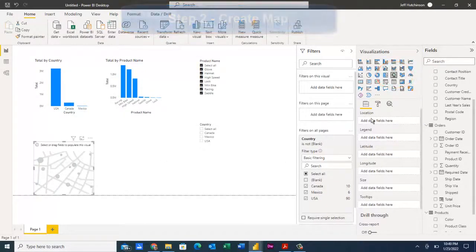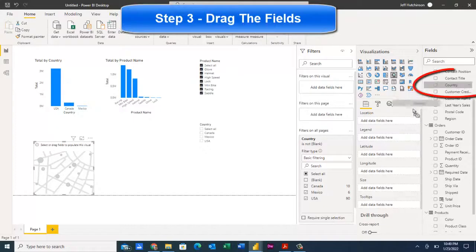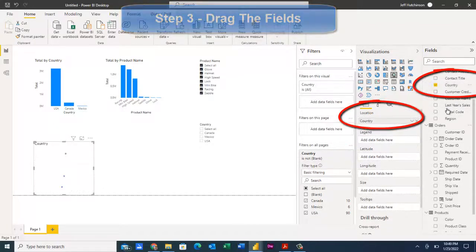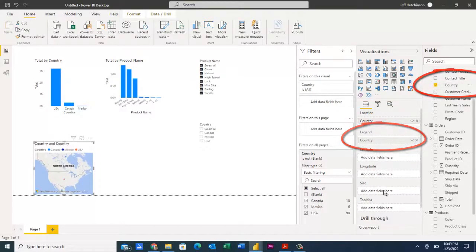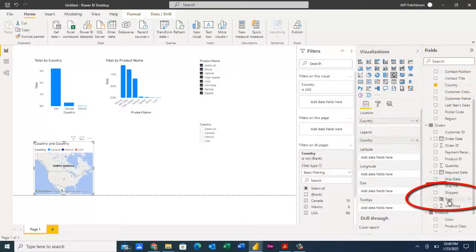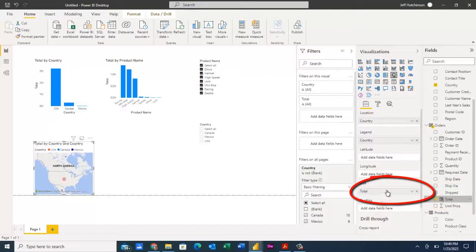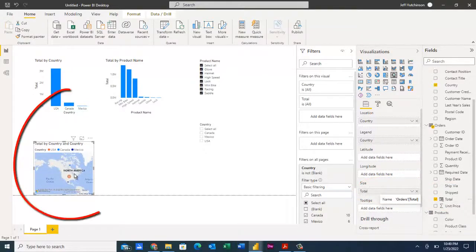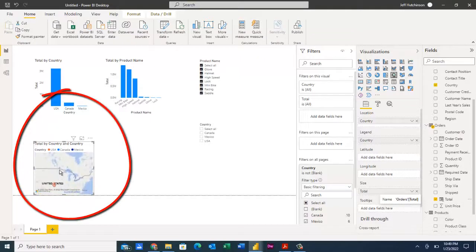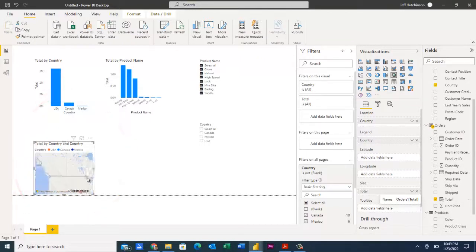In this case, we're going to put in the location bucket the country field from the customers table. We might even put country into the legend. The size bucket, we're going to put in the total field into the size to change the size of the dot. And so you can see that what we have is we've got just Canada, Mexico, and USA. So those are the only records we have in our particular report.